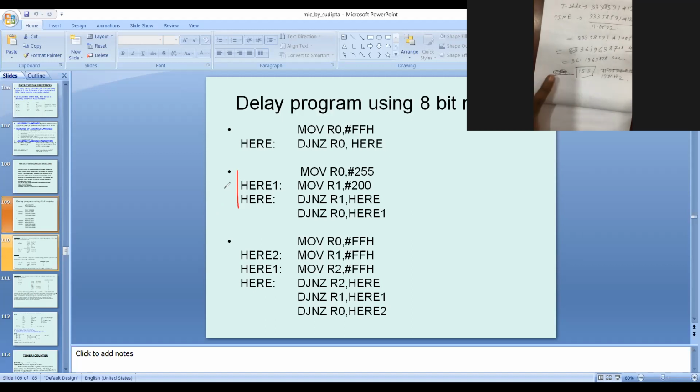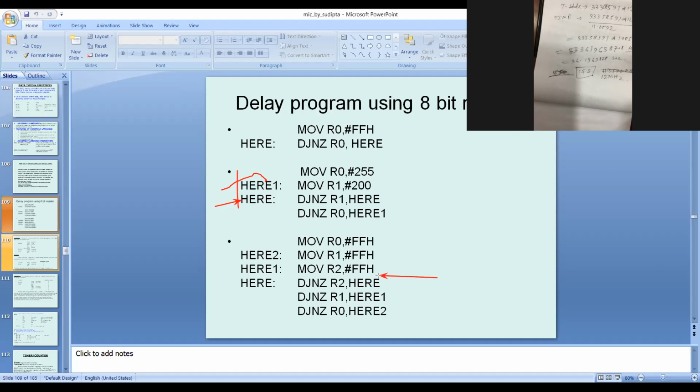Whatever I am telling you, whatever I want to say, is that it requires 15 seconds. So for the second program it is not possible. Is it clear to everyone? I'm just telling you that for this program the maximum delay is below 1 second, so it's not possible. We will go for the third program. We will go for this program only.